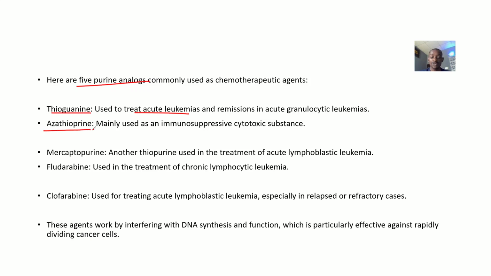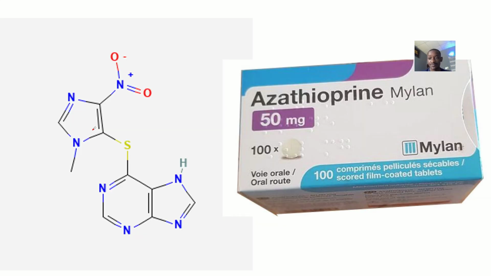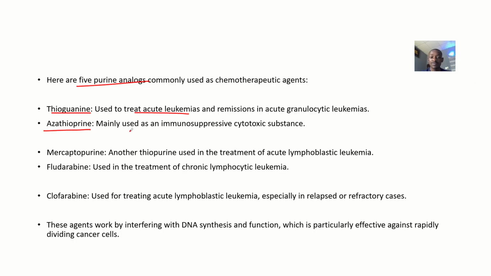We have azathioprine. Azathioprine is mainly used as an immunosuppressive cytotoxic substance. What is immunosuppression? You are suppressing your immune system so that it will not react. For example, they donate a kidney to you and transplant that kidney to you. Your immune system will reject the kidney because it's not your original one. So for your body to accept that kidney, they give some drugs that suppress your immune system so that it will not notice that a foreign organ was transplanted to you.